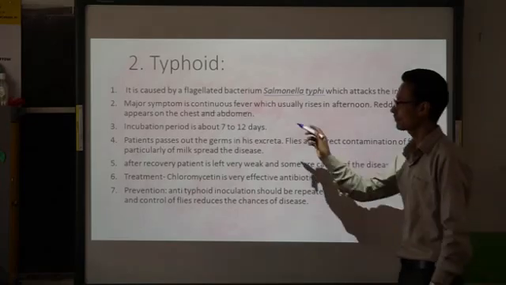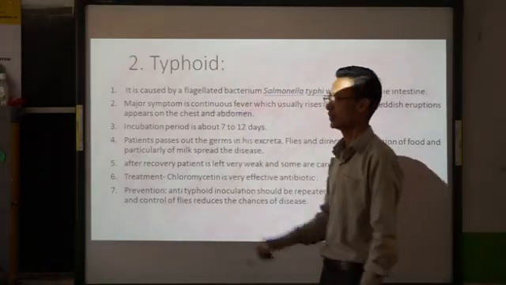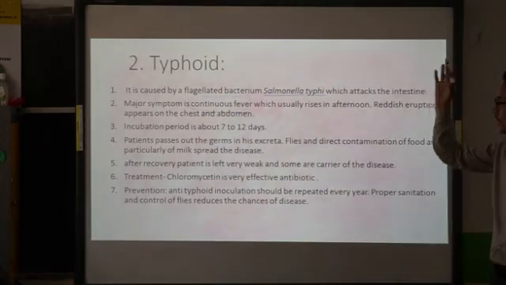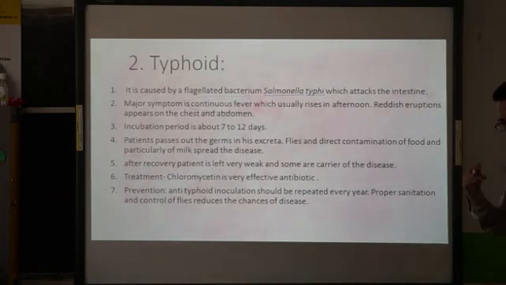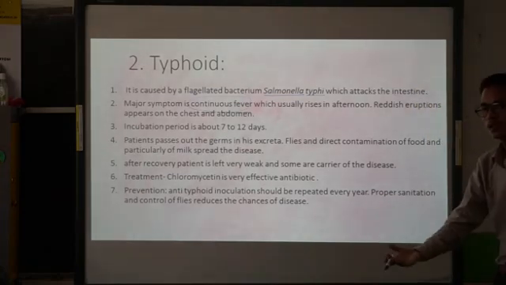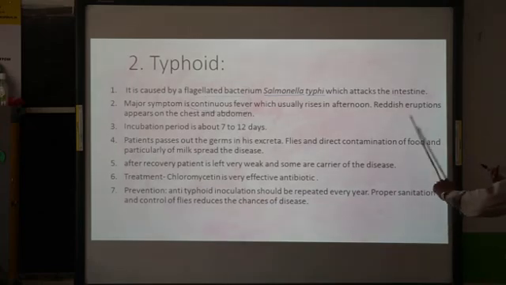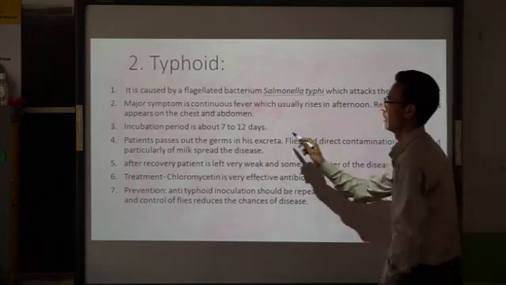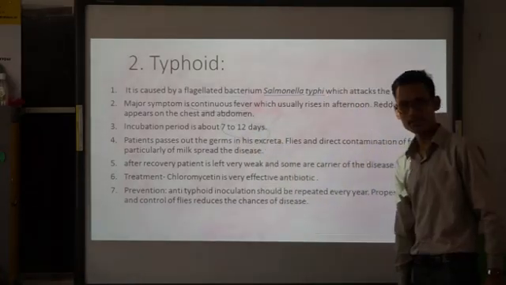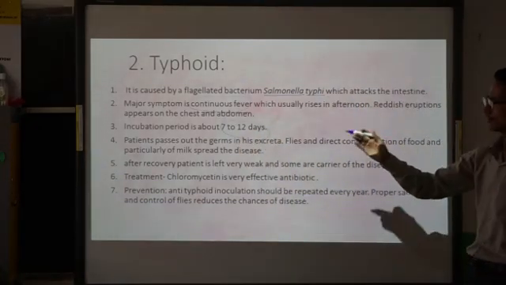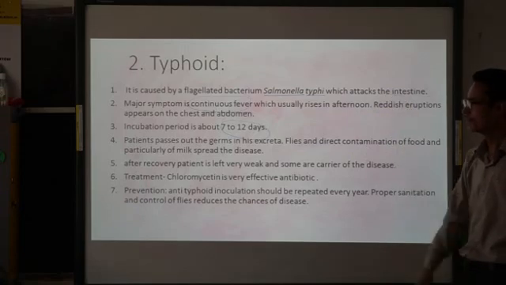Symptoms: continuous fever is very important. There will be continuous fever which usually rises in the afternoon. Reddish eruptions occur on the chest and the abdomen. Incubation period is how many days? 7 to 12 days. That means it takes 7 to 12 days for the appearance of symptoms.